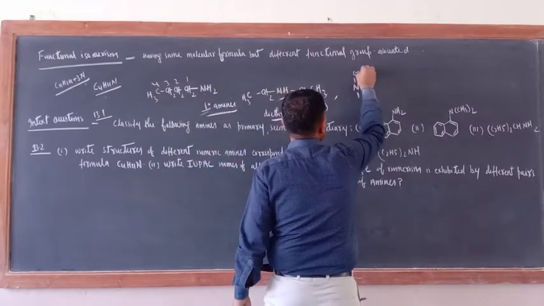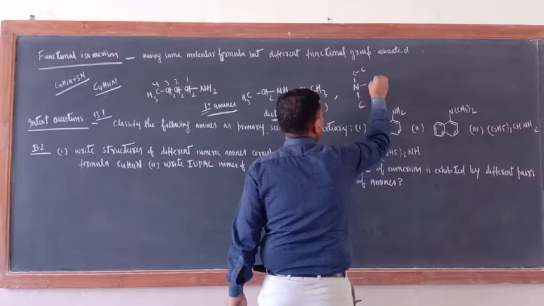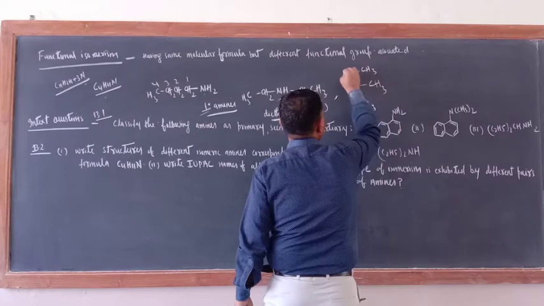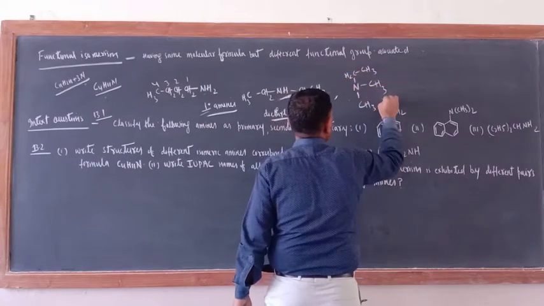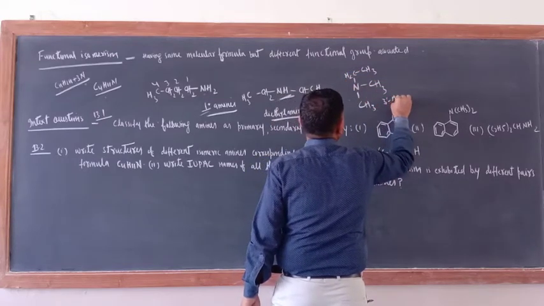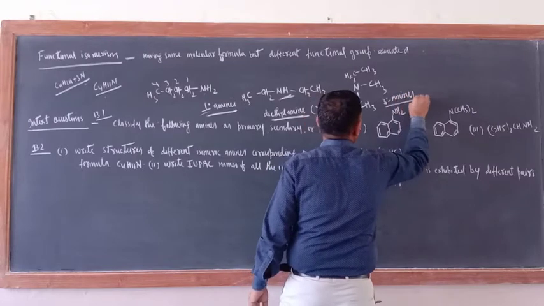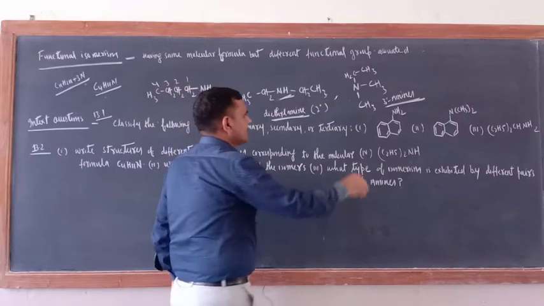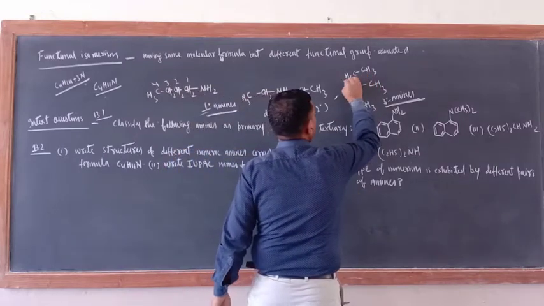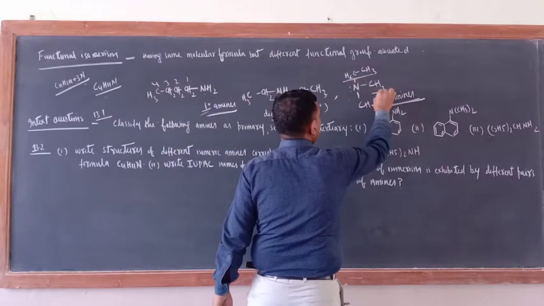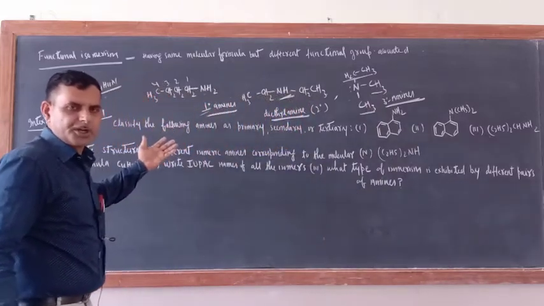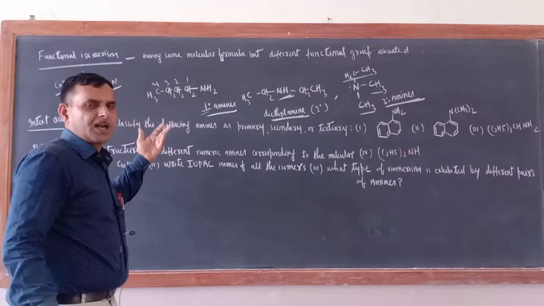Just see. C, C, C and C. Here CH3, here CH3, here CH3, here CH2. This is 3 degree amines. What is this one? 3 degree amines. Okay. Check, because N is the functional group. One side CH3CH2 group and the other two sides CH3 group. So 1 degree, 2 degree, 3 degree amines are the functional isomers.